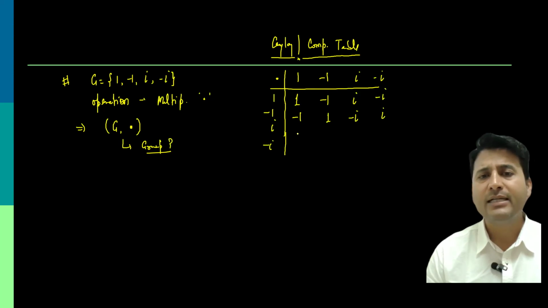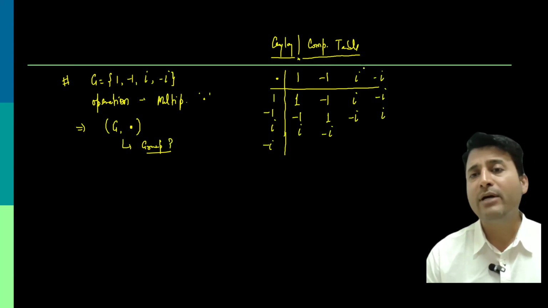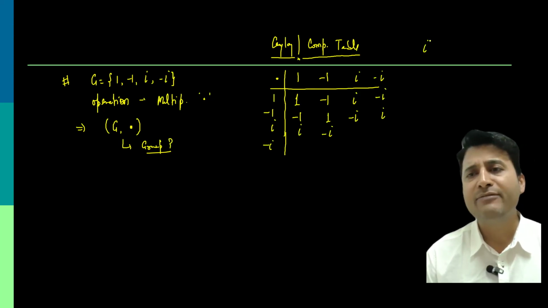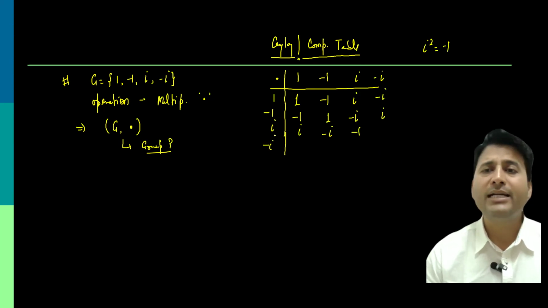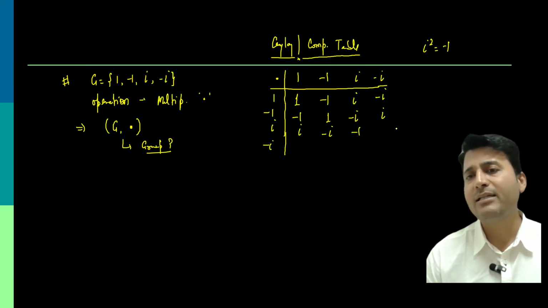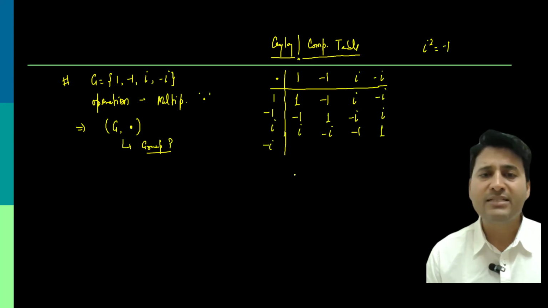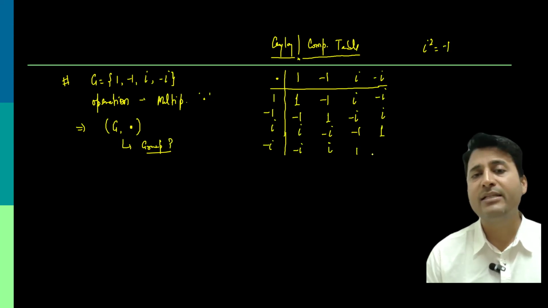Then iota: iota into 1 is iota, iota into minus 1 is minus iota, iota into iota is i square, and we know that i square is minus 1, iota into minus iota is minus i square, so that is plus 1. The last row: minus iota into 1 is minus iota, minus iota into minus 1 is plus iota, minus iota into iota is minus i square, that is plus 1, and minus iota into minus iota is plus i square, so minus 1.